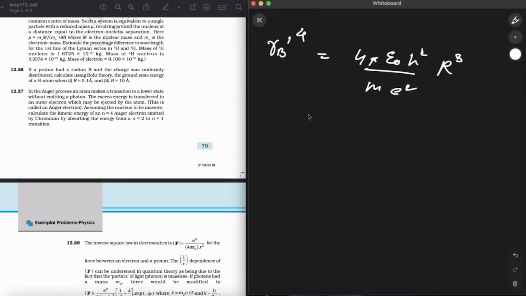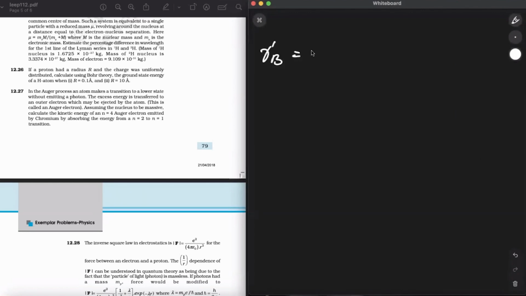Now this part is already 0.51 angstrom, and r cube is 10 angstrom whole cube, 1000, so it will be 510 angstroms. Now for the second part, r b dash is equal to 4.8 angstrom, which is less than r equal to 10 angstrom.